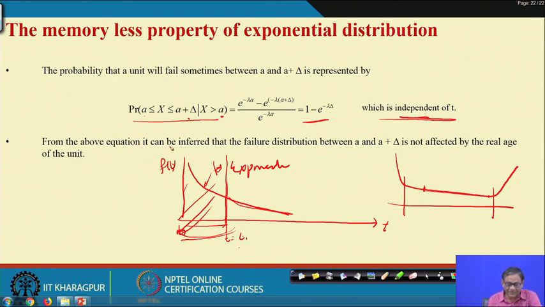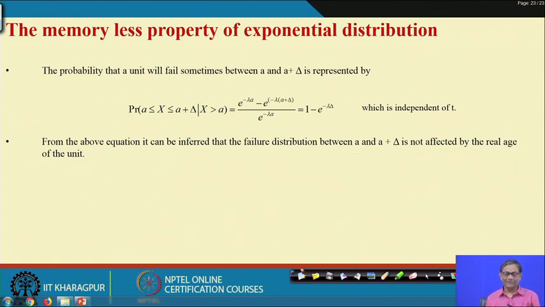From the above equation it can be inferred that the failure distribution between a and a plus delta is not affected by the age of the unit. So, it is another advantage of the exponential distribution.